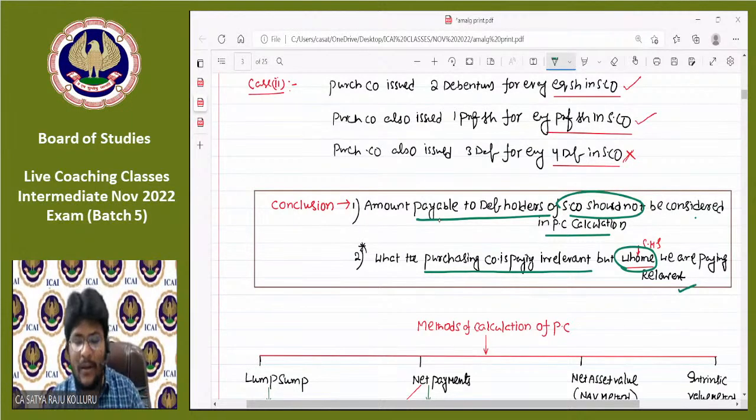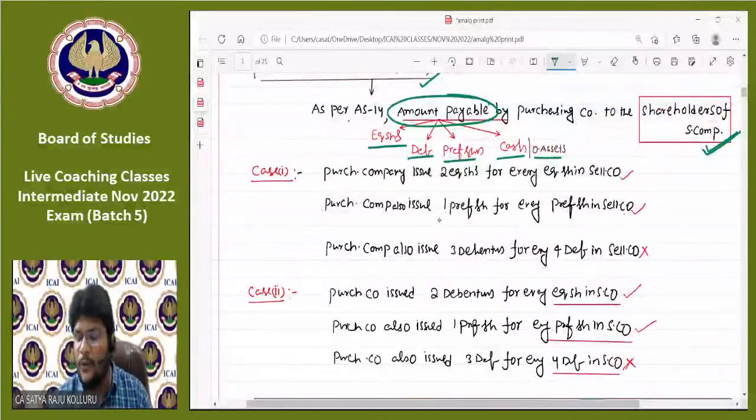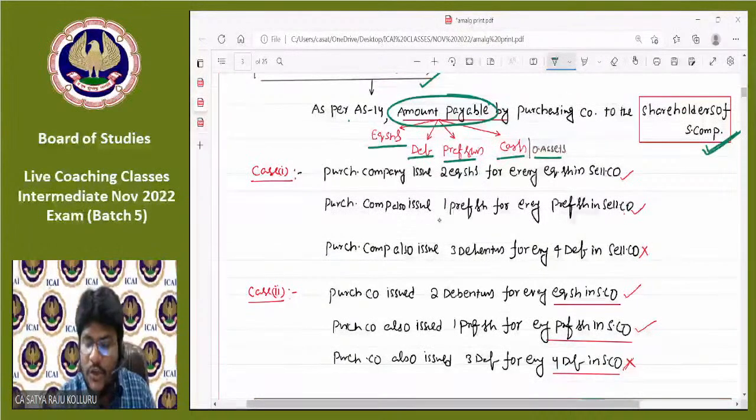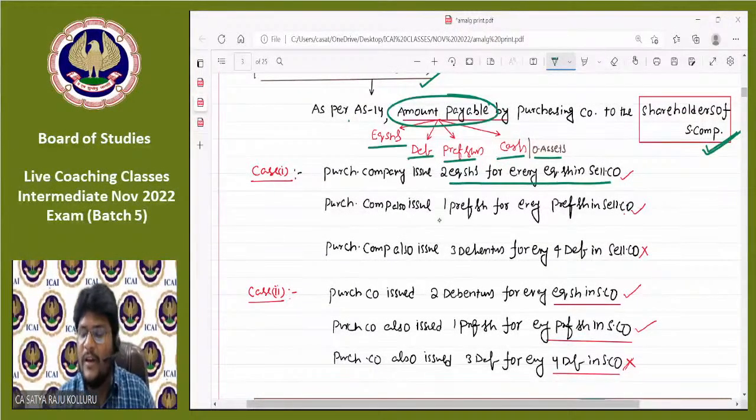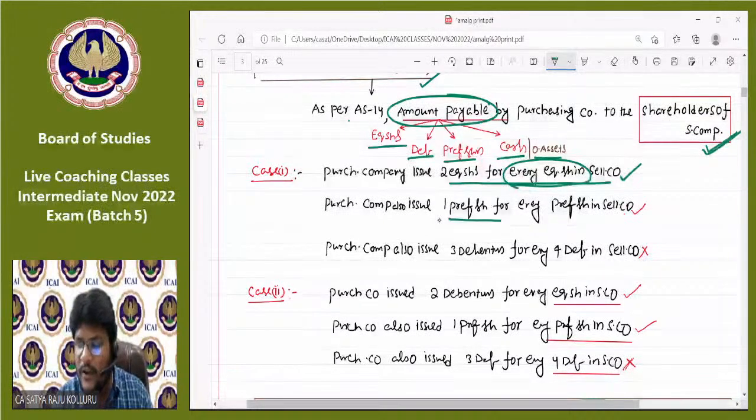To explain in a better manner, I gave two cases in my notes. Please, all of you concentrate on these two cases. Purchasing company issues 2 equity shares for every equity share in the selling company. Does it form part of PC or not? Two equity shares for every equity share, issued to the shareholders of the selling company, form part of PC. Purchasing company also issues 1 preference share for every preference share in the selling company, issued to the preference shareholders of the selling company, which also forms part of PC.